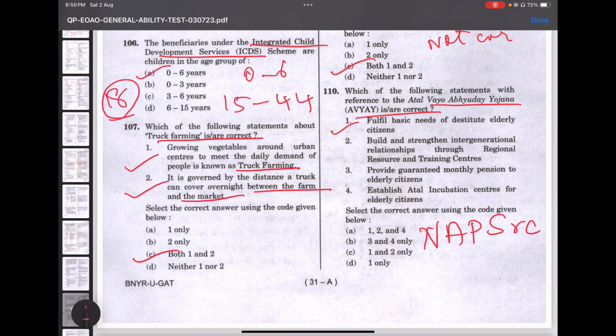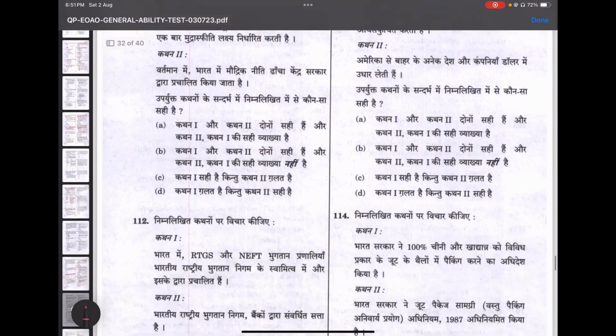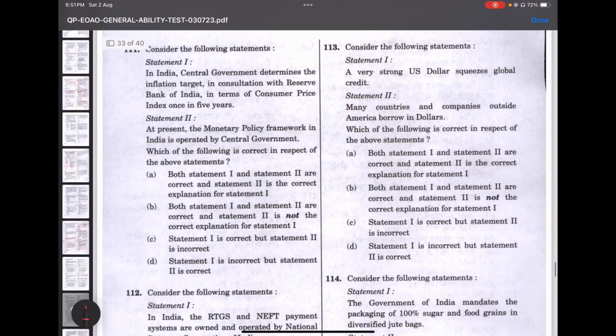So here, build and strengthen intergenerational relationships through regional resource and training centers. That is also right. Provide guaranteed... See, if there is something like guaranteed, and if they're very strong about it, if you can sense the strong opinion, probably that would be wrong. So three is gone, you could eliminate it. To establish adult incubation centers, no, it is also not right. So the answer is option C. Let's move on to the next.